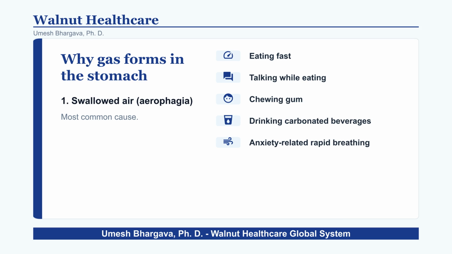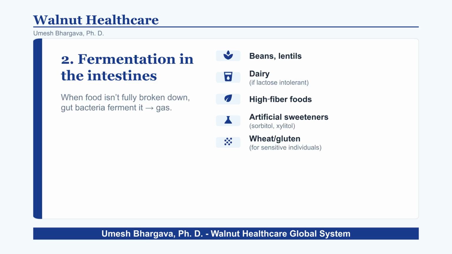Why does gas form in the stomach? The most common cause is aerophagia, or swallowed air. This can be triggered by eating too quickly, talking while eating, chewing gum, consuming carbonated drinks, or rapid breathing associated with anxiety. Gas also forms in the intestines through fermentation.